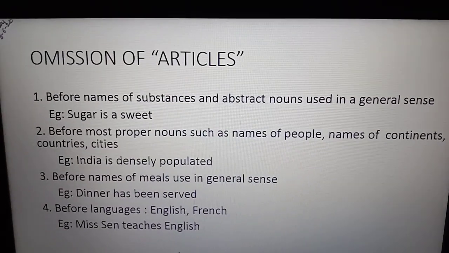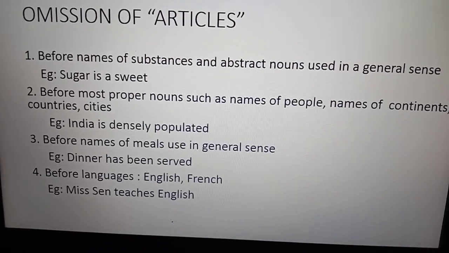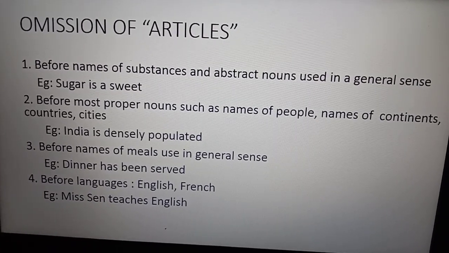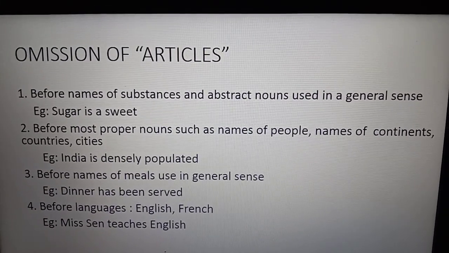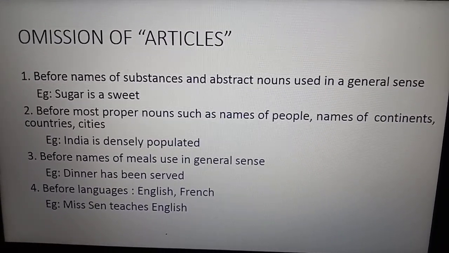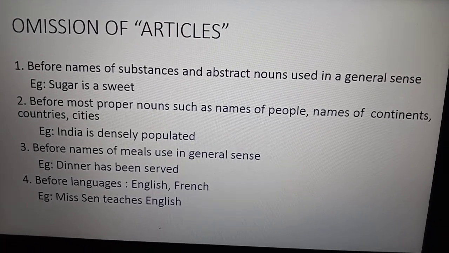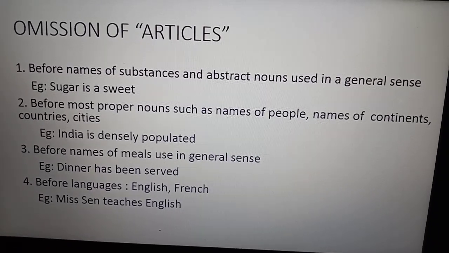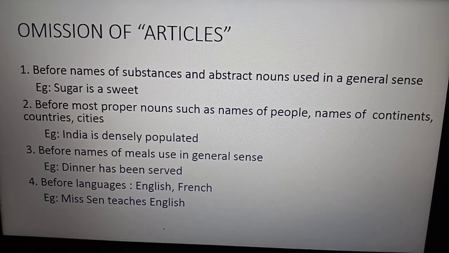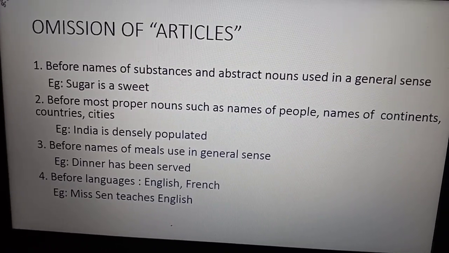So this we have seen about the examples of definite and indefinite articles. Now what we are going to see is omission of articles, means some of the places where generally we don't use articles. No need of using a and the and all that. Now the omission, these are the places: before names of substances or abstract nouns used in general sense. Whenever we are talking about any abstract noun like sweetness, hatred and all that, we don't use the before. We don't say the sugar is the sweet, we say sugar is a sweet, isn't that?